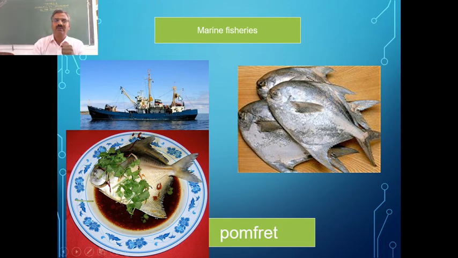So here for fishing they take big ships and also they go for longer days and they can harvest tons of fish at a time. So we have many marine fishes which are used here. It is pomfret, one of the marine fish which is used as food.